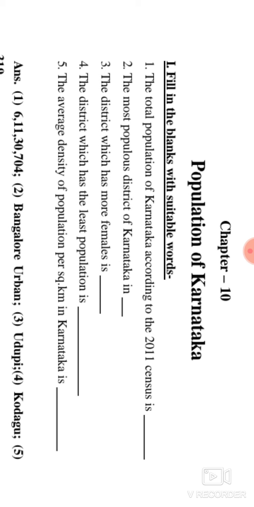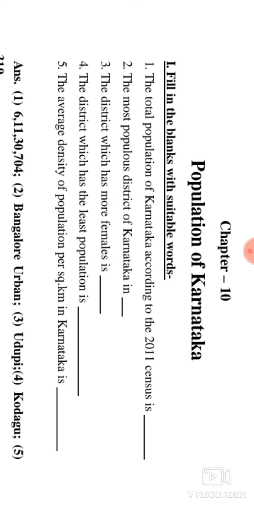The most populated district of Karnataka is Bengaluru Urban. And the next one, the district which has more females is, so in which district is the number of women higher? That is Udupi district. And the fourth one, the district which has the least population is, so which district has the lowest population? That is Kodagu district.